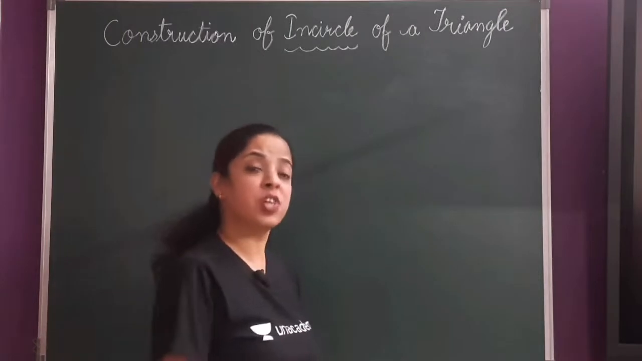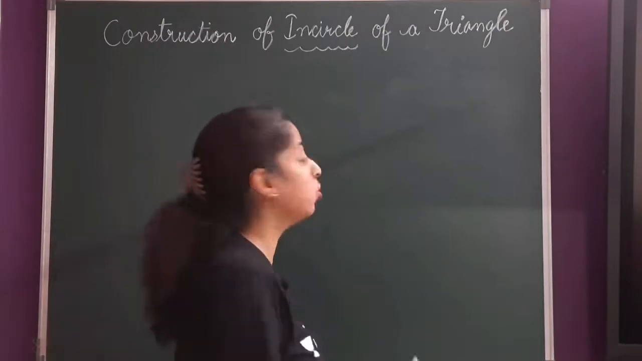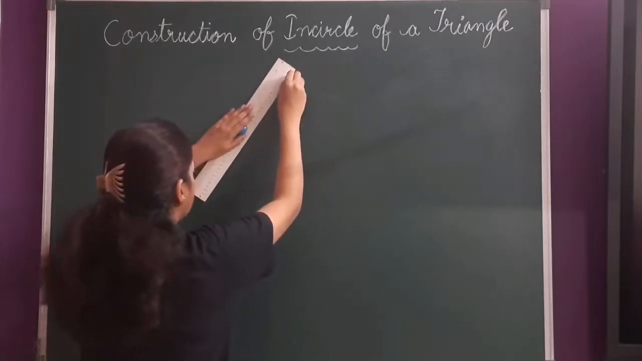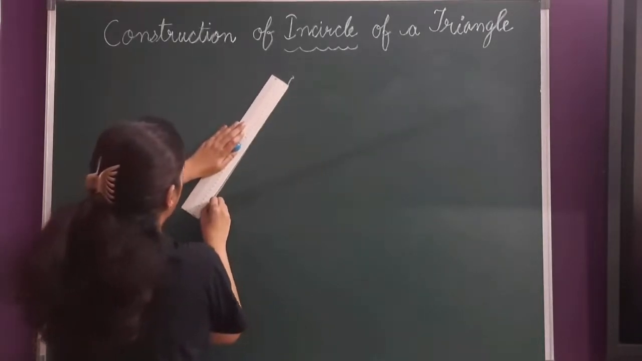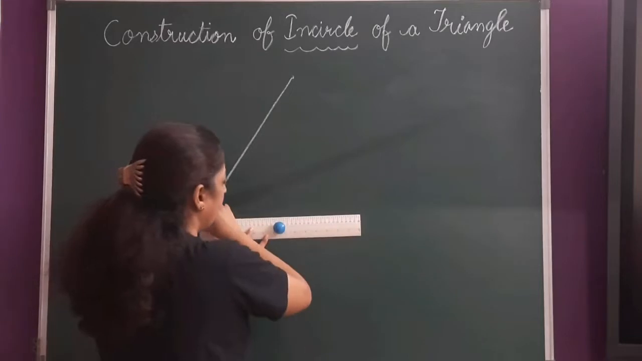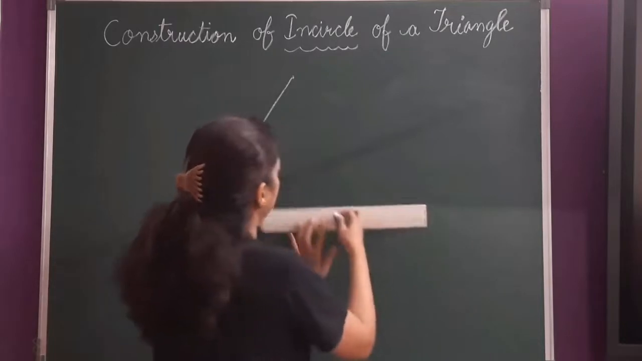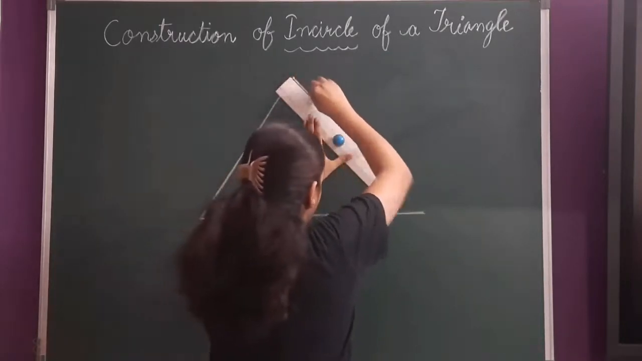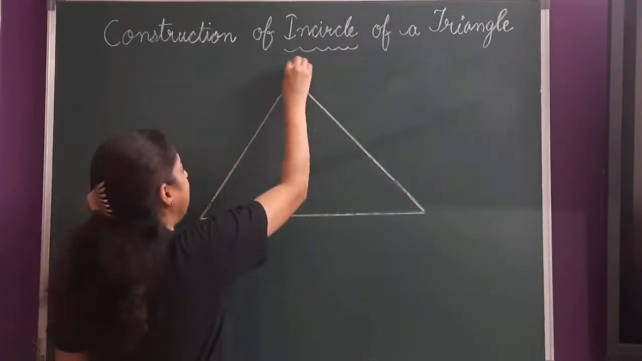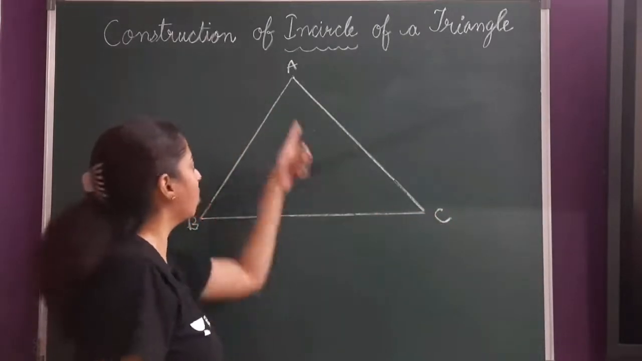So my dear children, for construction of incircle, first you will be given the dimensions of the triangle. I have already explained you how to construct a triangle. So I'll roughly take any triangle here. So let me take a triangle like this. I am making a big triangle so that you understand the concept really well. Okay. So suppose this is my triangle. Okay. This is my triangle A, B, C of given measurement. You might be given this angle or this side, whatever.